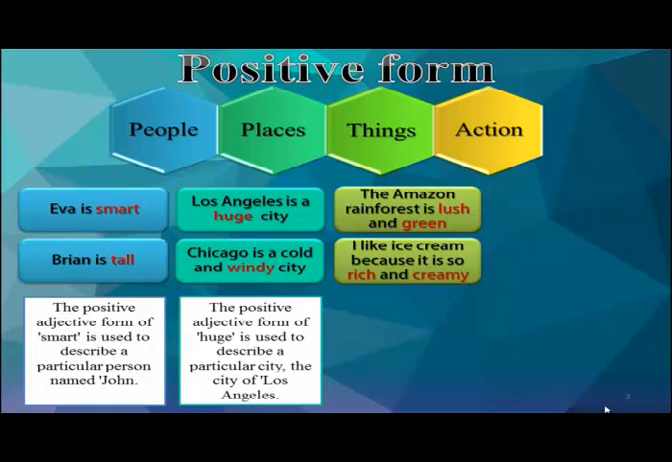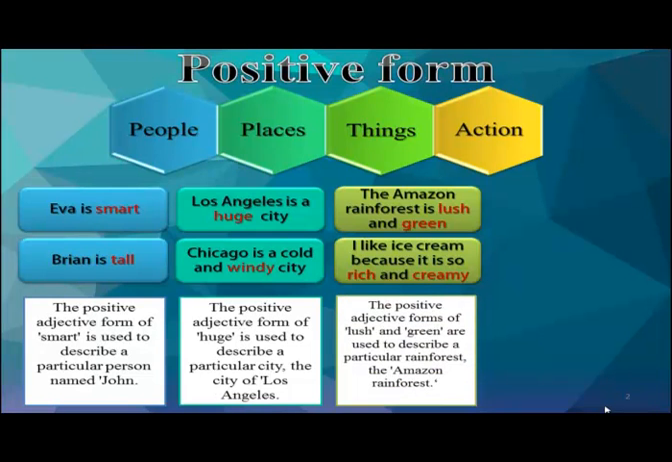Also, we can describe things by saying the Amazon rainforest is lush and green, or I like ice cream because it is so rich and creamy. In the sentence, the positive adjective forms lush and green are used to describe a particular rainforest, which is the Amazon rainforest.